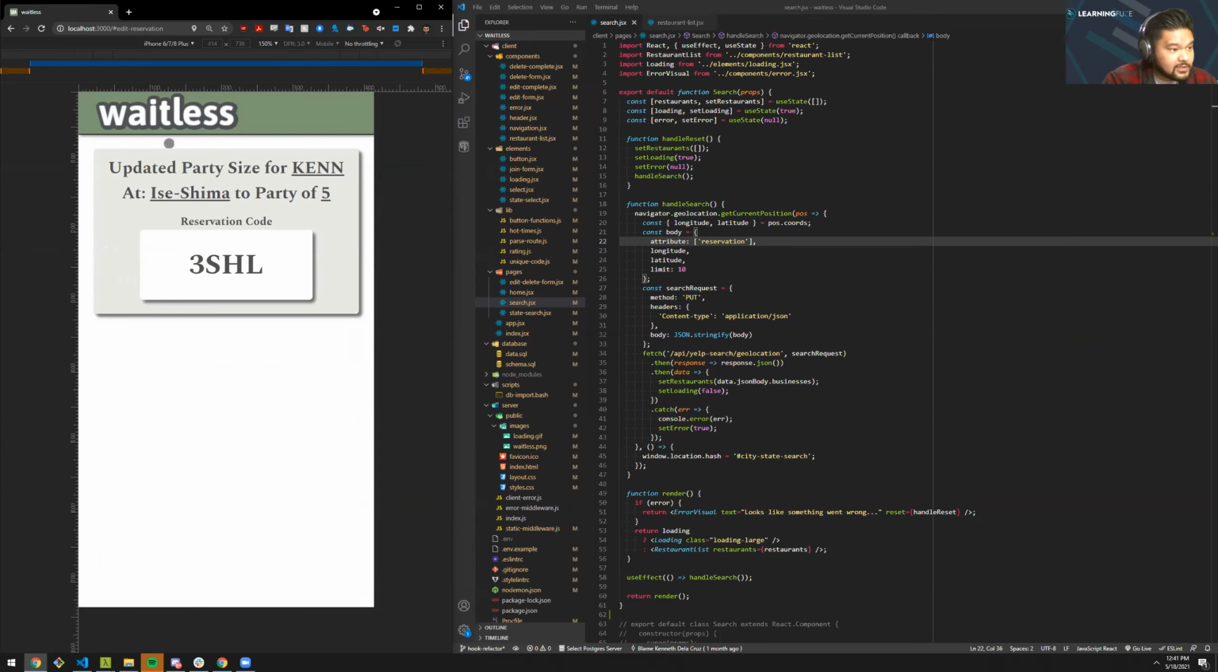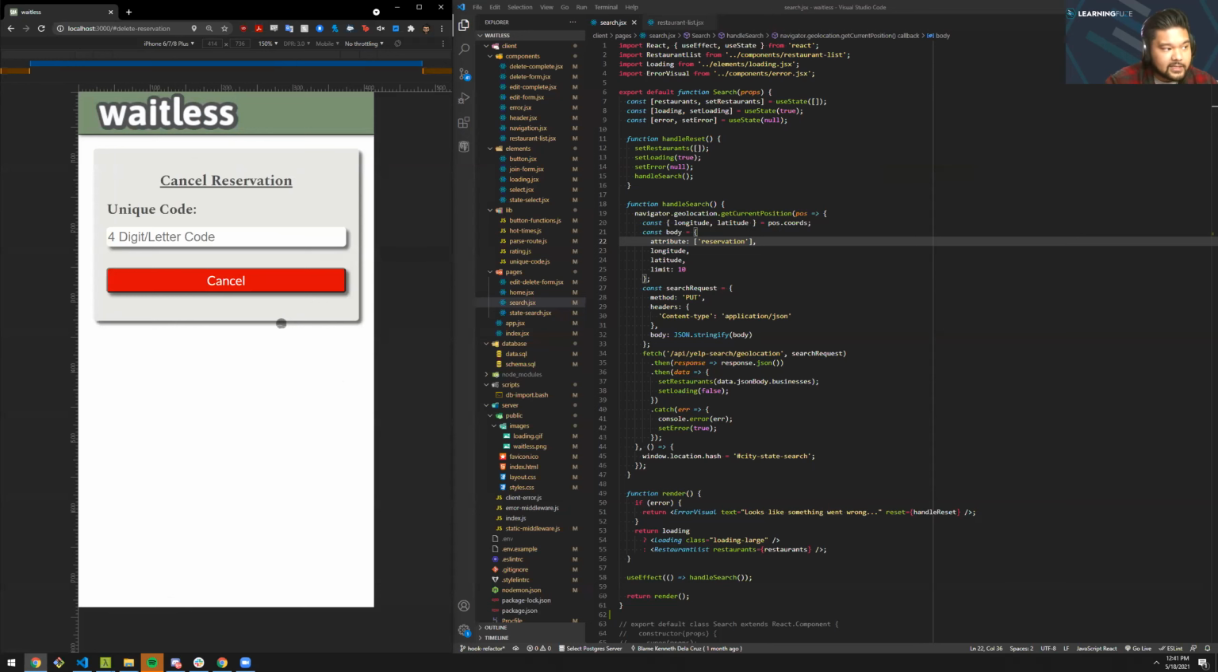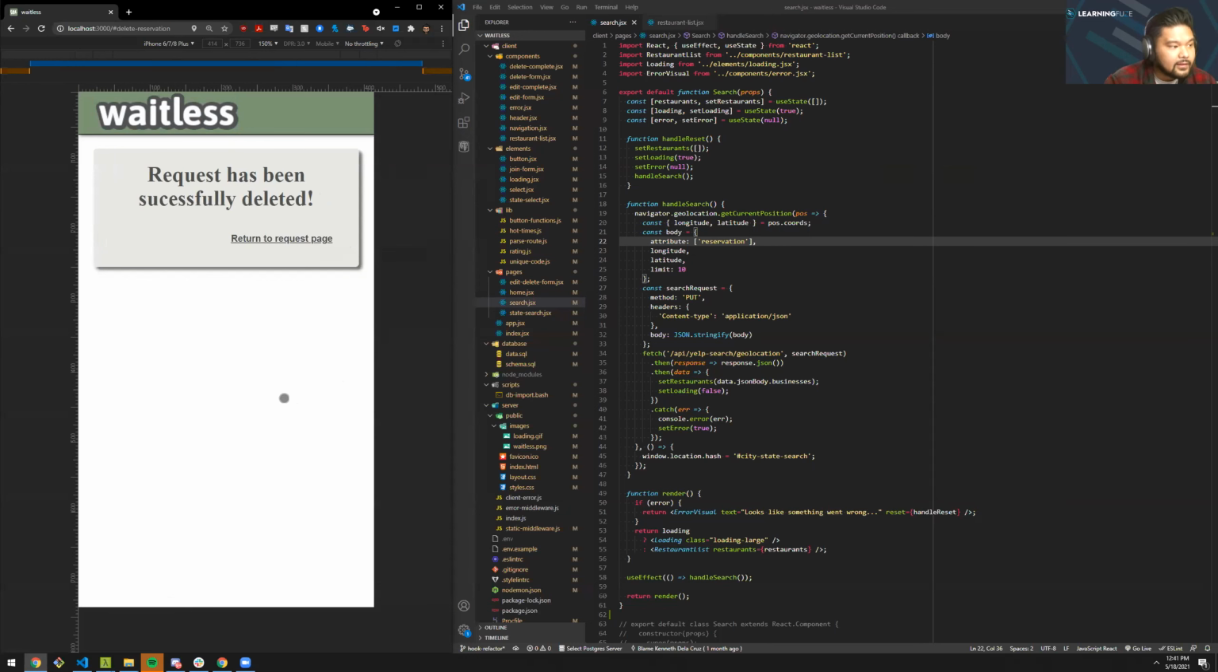Let's say we don't want to go to that restaurant anymore. We'll just go back to the navigation screen and go to cancel reservations. And we're going to use that same reservation code that was generated for us. L, and go ahead and cancel. Then the application will automatically tell us if the reservation has been deleted.